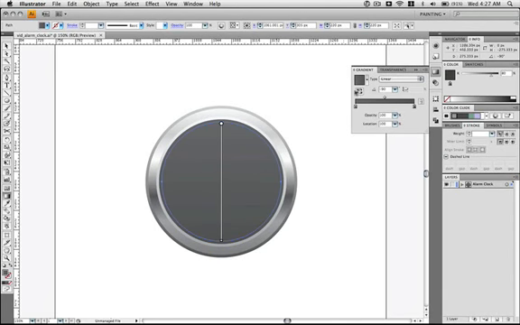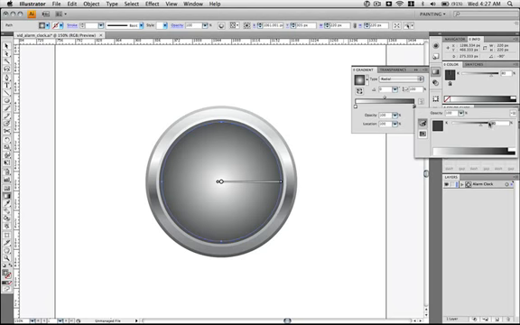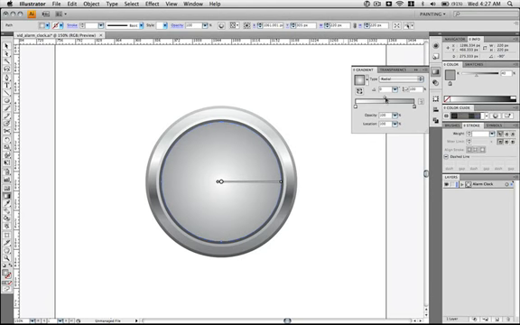This time we want to change the type of gradient to radial, and we're going to give the first color stop a white color, and the second a gray color. And then in the location field, we're going to move the slider, hit 87%, and go ahead and hit enter to apply that.